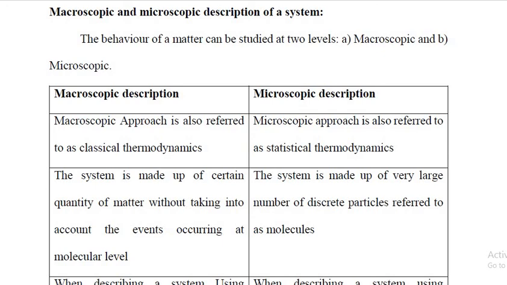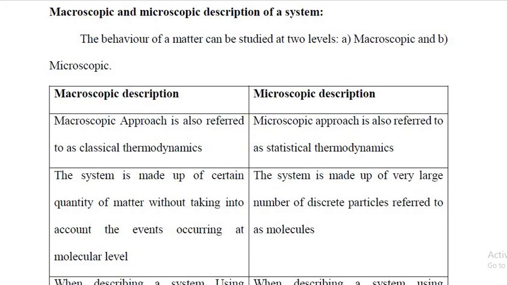In macroscopic description, the system is made up of certain quantity of matter without taking into account the events occurring at molecular level. Here in macroscopic description, what is the meaning of macro? It is big.